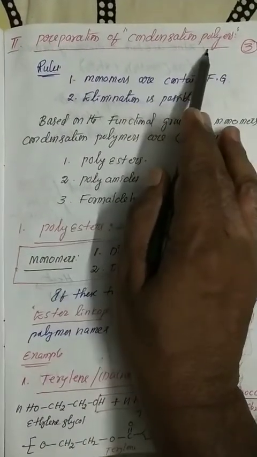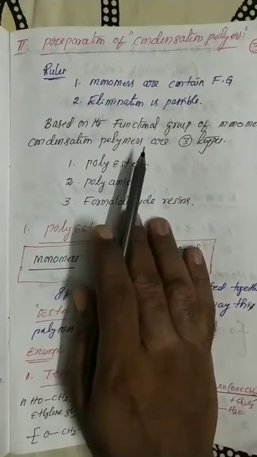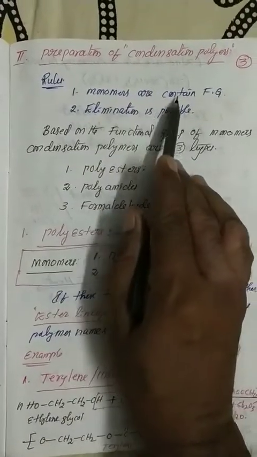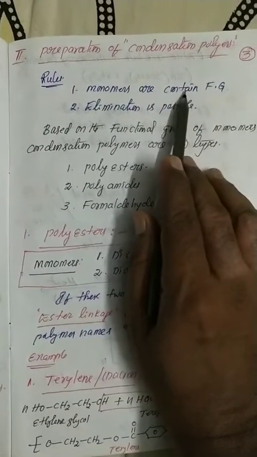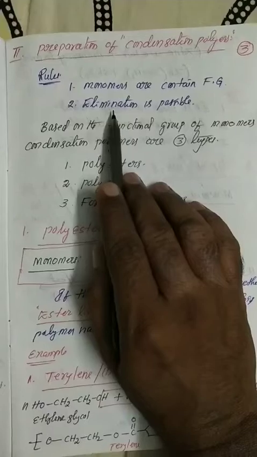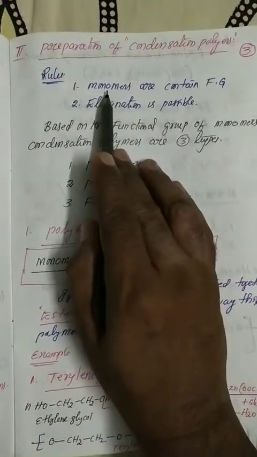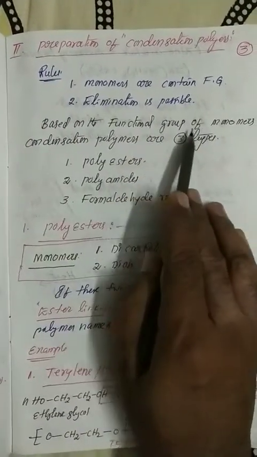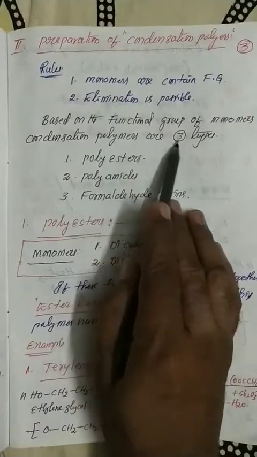In condensation polymerization, monomer units have functional groups, whereas in addition polymerization, monomers are made up of unsaturated double bonds or triple bonds. Based on double bond and triple bond, there are three categories in addition polymerization. Similarly, here also the monomers contain functional groups, so based on the functional group of the monomers, condensation polymerizations are of three types.